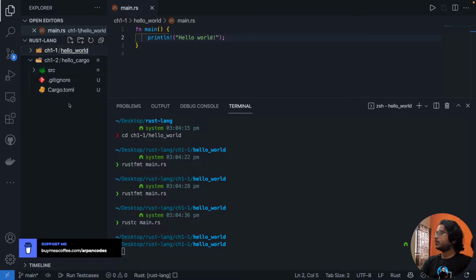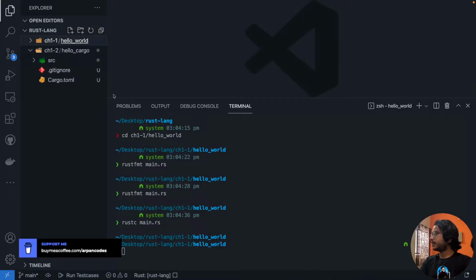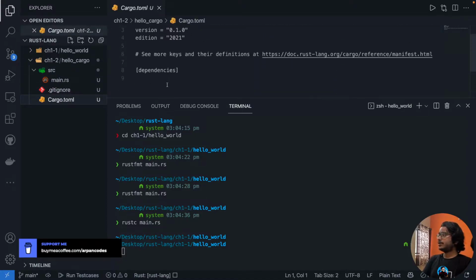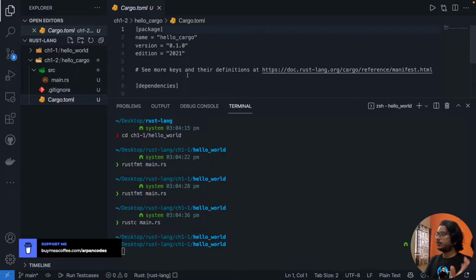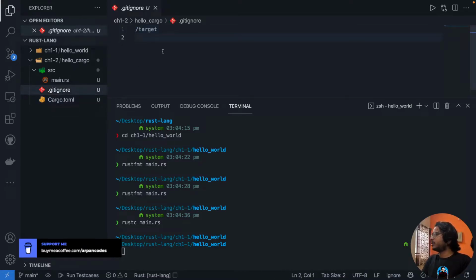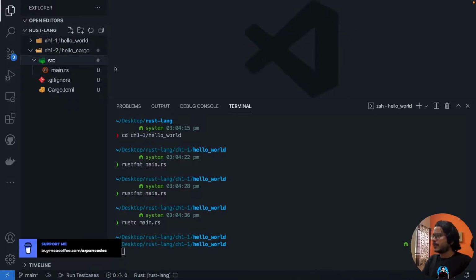Okay, so with cargo we got a couple of things, right? Let's examine that one by one by reading, I guess. So we have main.rs inside src, and we got two new files, Cargo.toml, which I'm thinking is equivalent to package.json, if you are familiar with Node. If you're not, this basically will contain the package information that we are using inside our project. And .gitignore just contains /target for some reason.